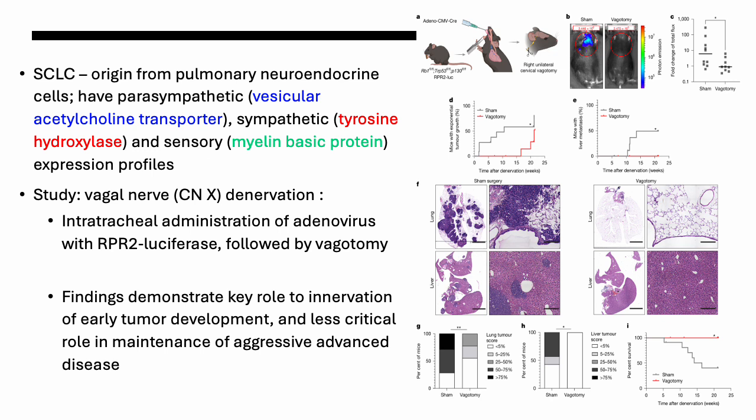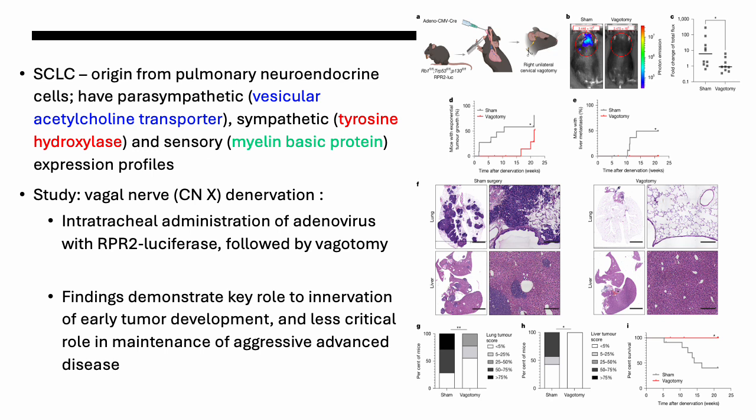But they started out by actually inducing the development of small cell lung cancer in mice by administering an adenoviral vector with RPR2 luciferase, and that was delivered intratracheally. Then they either left the mice alone to develop the cancer, or they cut their vagal nerve, which is a very important nerve for digestive function. It comes from your cranial nerve 10 tract, and so they cut that, and they wanted to examine what the effect of cutting the vagus nerve would be on cancer progression.